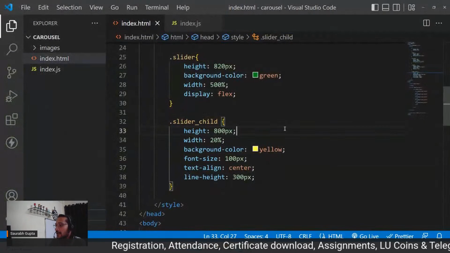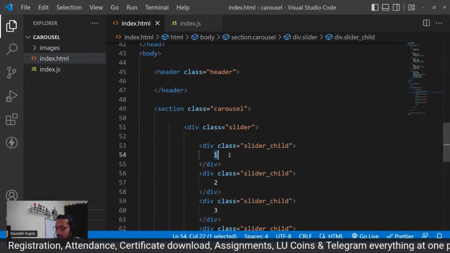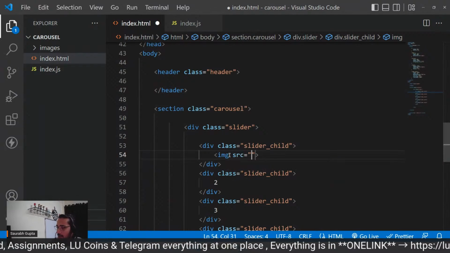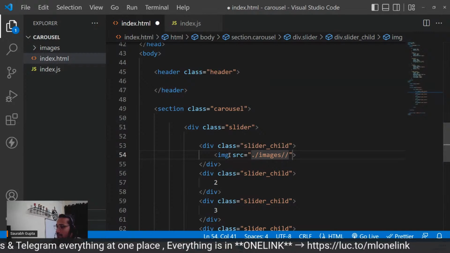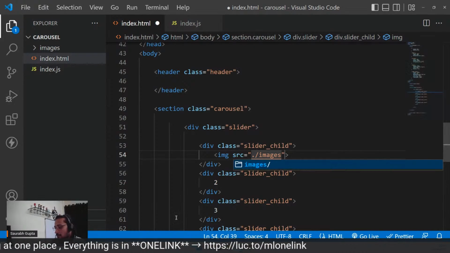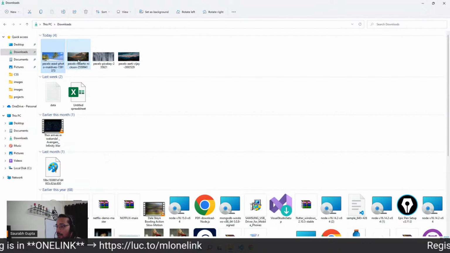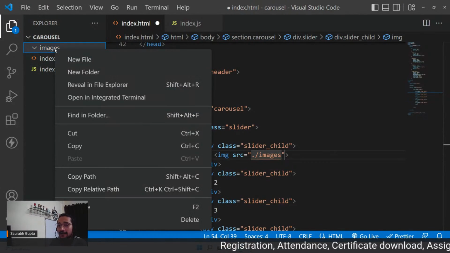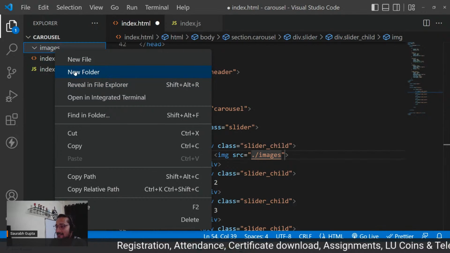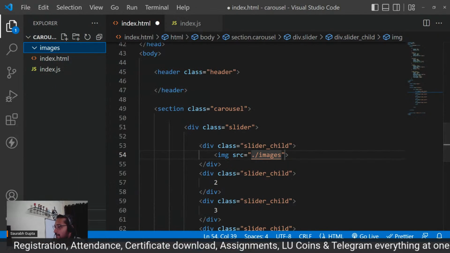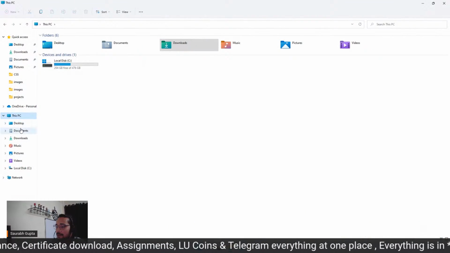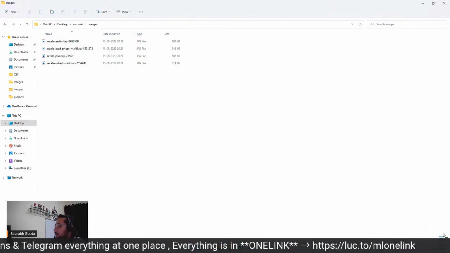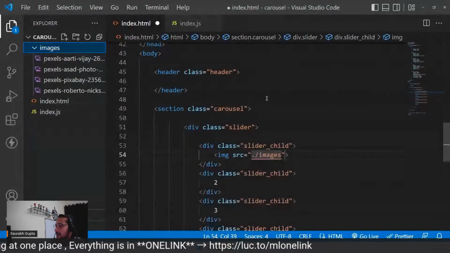Now then, let's move ahead and let's put the images properly. So in the first one, I want to put an image src dot slash images slash. Oh, I didn't move the images. Sorry. Let's also move the images. 1, 2, 3, 4. Copy all of them. Now here starts JavaScript. Done with CSS. That's the setup. Okay, I need to paste it. So let me go in the folder on desktop. Desktop, carousel, images. Paste all the images here. So now I have my 4 images here. Simple, easy, clean.